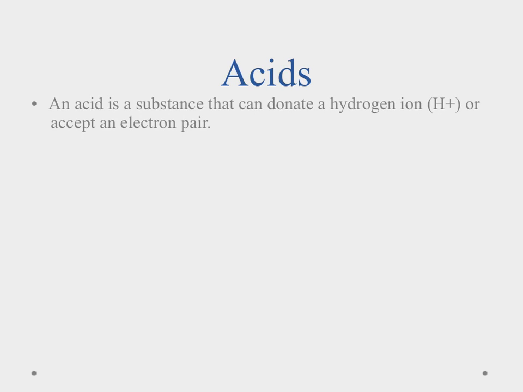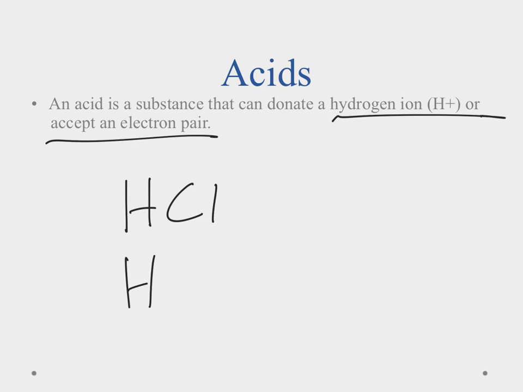Okay, first up, let's talk about acids real quickly. Acids are substances that donate a hydrogen ion, or they can accept an electron pair. Some common examples for us to think about are stomach acid. Some of the other ones you've probably heard of: hydrochloric acid or sulfuric acid. Notice they have this extra H here, and that's kind of the clue that gives us the idea that it's an acid.